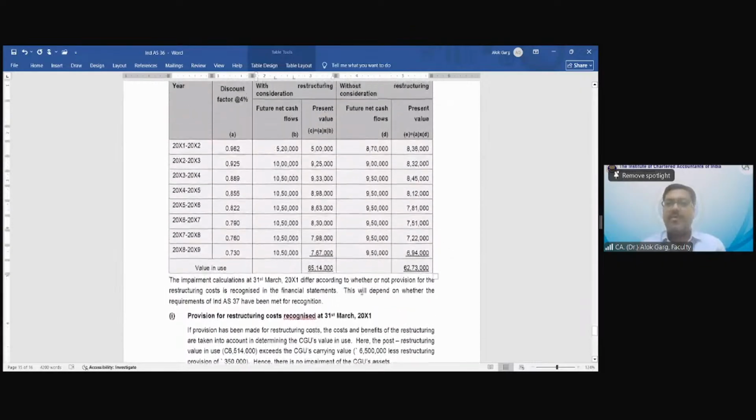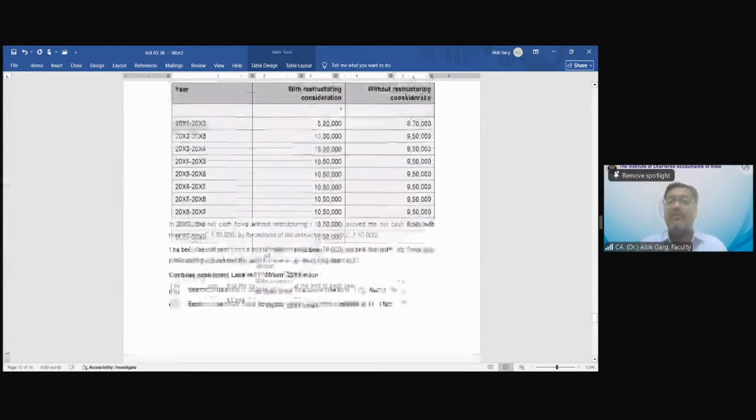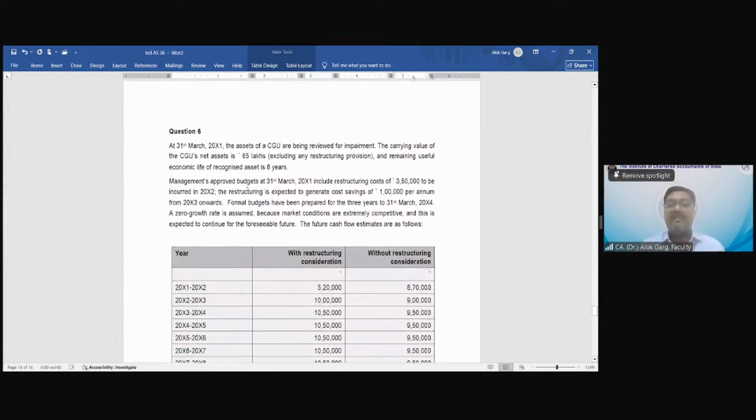So now you have the present value, you have the value in use. What is the value in use with restructuring? 65 lakh 14,000. What is the value in use without restructuring? 62 lakh 73,000. What was the carrying value of this CGU? 65 lakh.